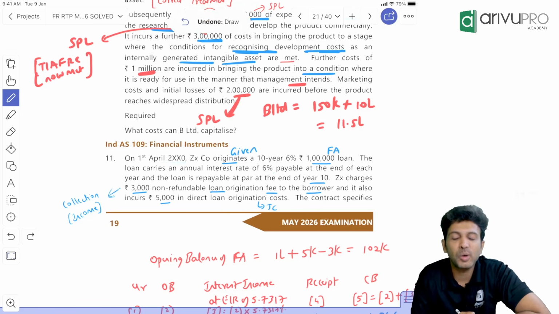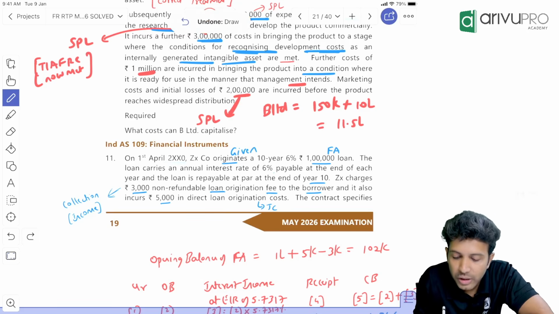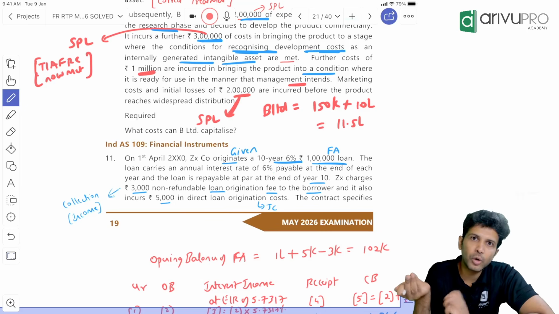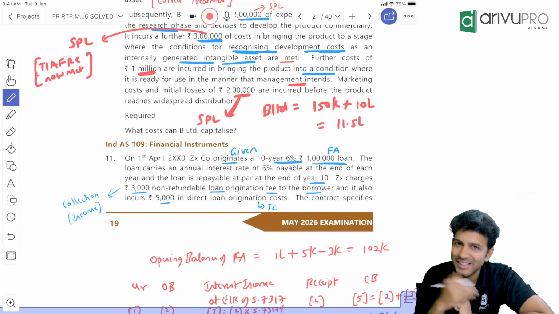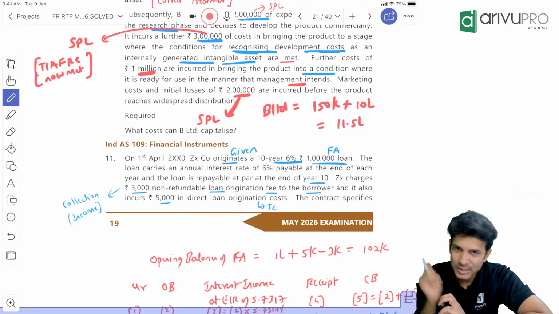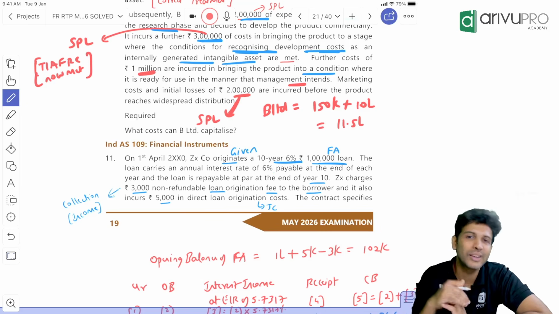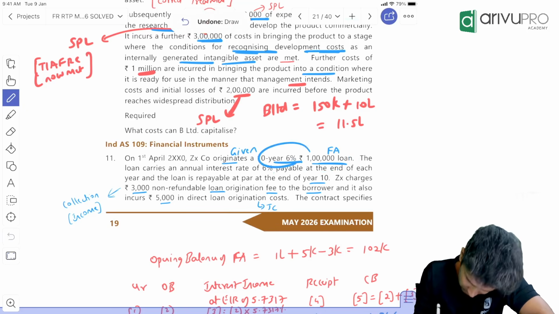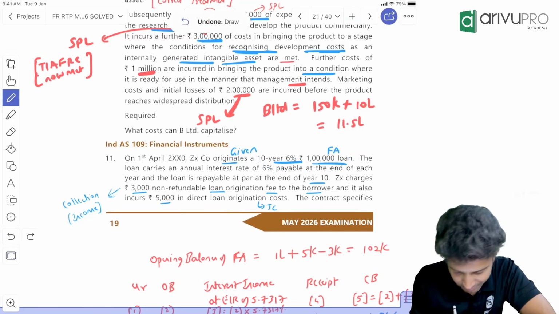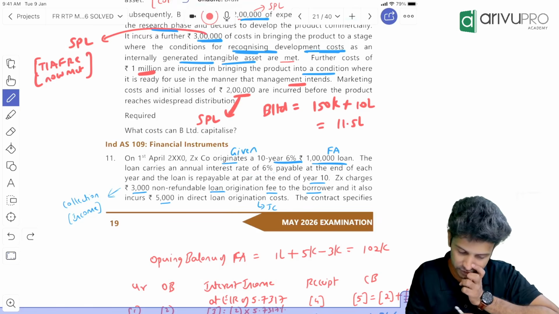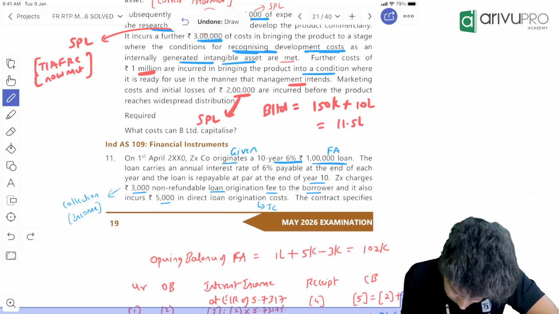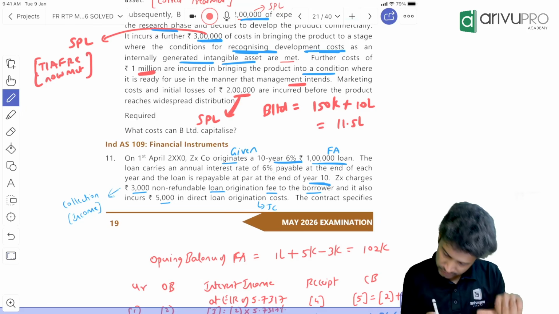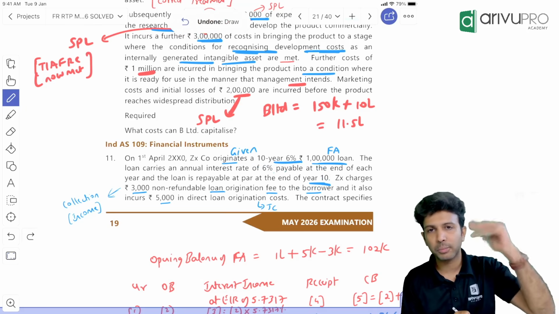On 1st April 2XX0, ZXCO originates a 10-year 6% 1 lakh loan. Now, when you say originates, whether the loan is taken or given is the question that can arise. Because if it is a loan taken, it's a financial liability. Loan given will become a financial asset. Read the data. The loan amount we know is 1 lakh. The actual interest rate is 6%. The loan carries an annual interest rate of 6%, payable at the end of the year. The loan is repayable at par at the end of year 10. Interest you have to pay every year at 6%. Loan you will repay at the end of the 10th year. Bullet repayment we are doing.